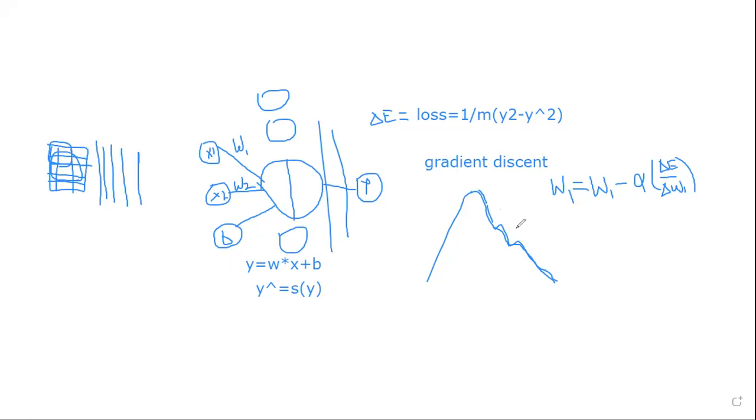Then in the Adam method, we combine everything together. So that's basically an unconstrained optimization technique, and using that method we update our weights.